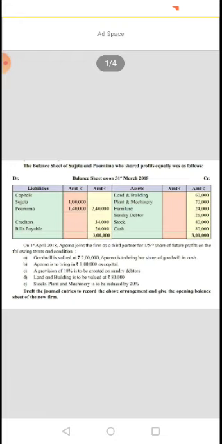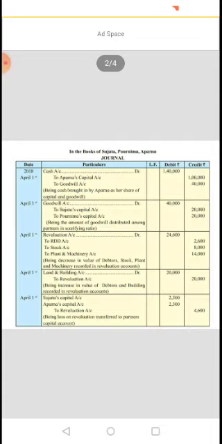And for that purpose we have to make some working note. We will discuss that later, but I am going to show you the journal entries. These are the journal entries. So cash account debit to Aparna's capital, to goodwill. This is a combined entry. You can make a separate entry also. Then goodwill 40,000, always remember that whatever share of goodwill is brought by a new partner is distributed among old partners.